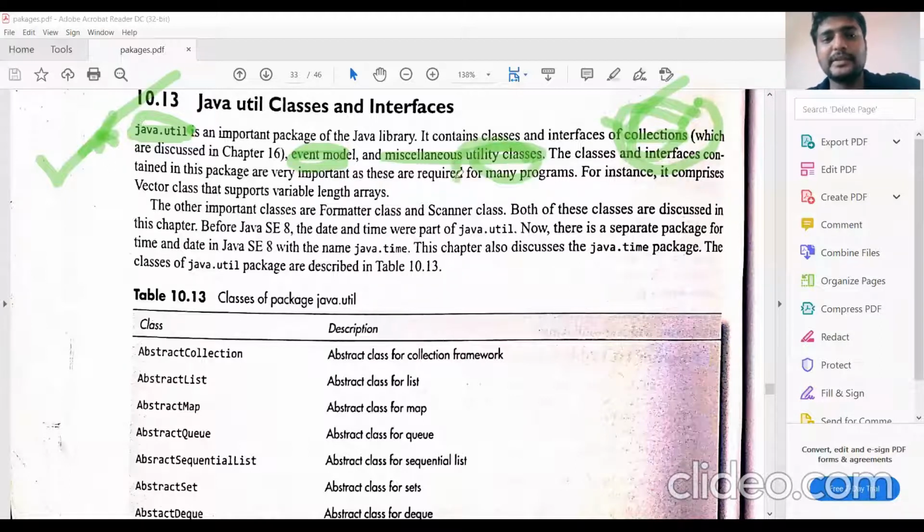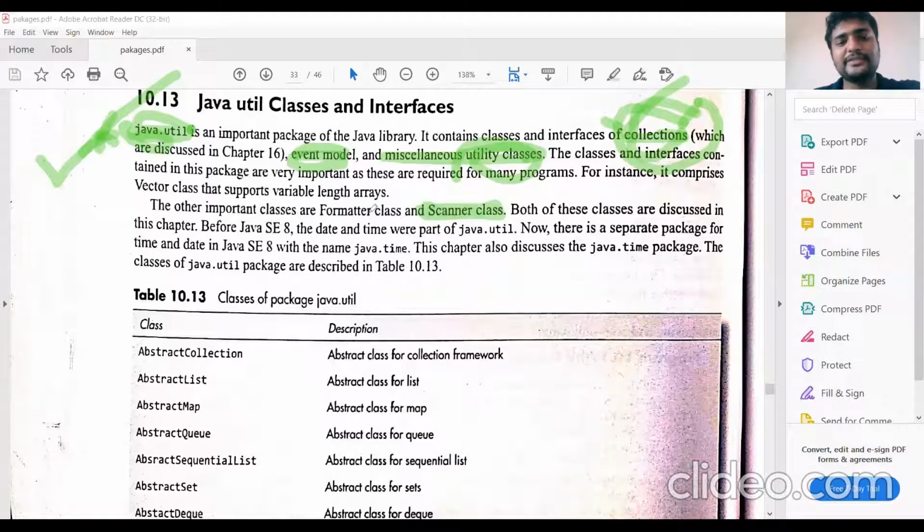And then utility classes. Utility classes mean that to perform anything, we may need a timer or a date. To perform certain utilities, we need some classes. For example, random numbers: to generate a random number, we need some class, and we need to implement that utility. These are the main things involved in the util package. The next mainly used util package class is, first one, the Scanner class.